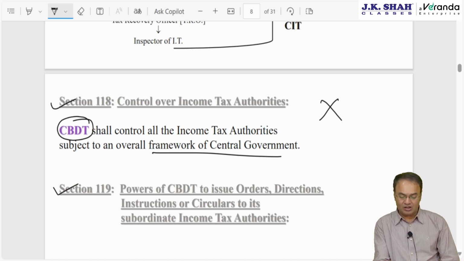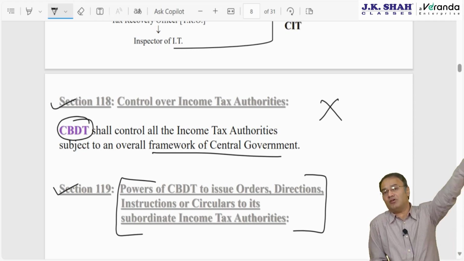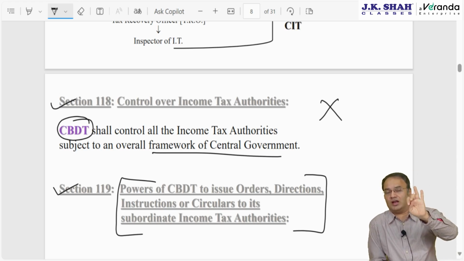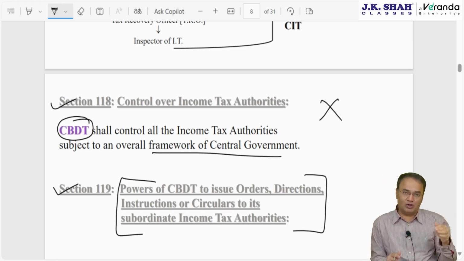Section 119: powers of CBDT to issue orders, directions, instructions or circulars to its subordinate income tax authority. So number one, we are talking about 4 things: order, direction, instruction or circular. For the sake of brevity, I will be using only the term circular. You should understand I am talking about all 4. There is a difference between all 4, but not from exam perspective. Even in real life it doesn't matter.